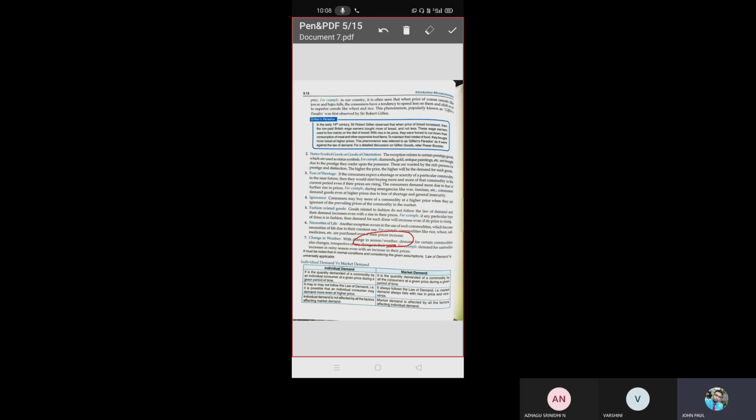In the movie Junga, he bought a coat for 10 lakhs. Have you all seen that movie Junga, with Mr. Yogi Babu? What does he do? He buys a coat for 10 lakhs. Do you remember that scene? So these are all some exceptions to the law of demand. Okay, clear?